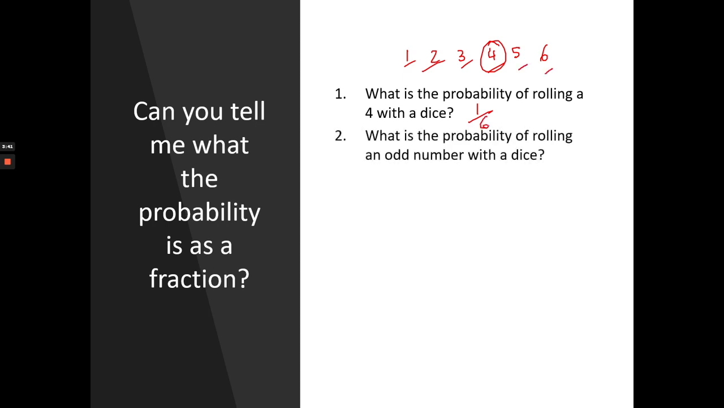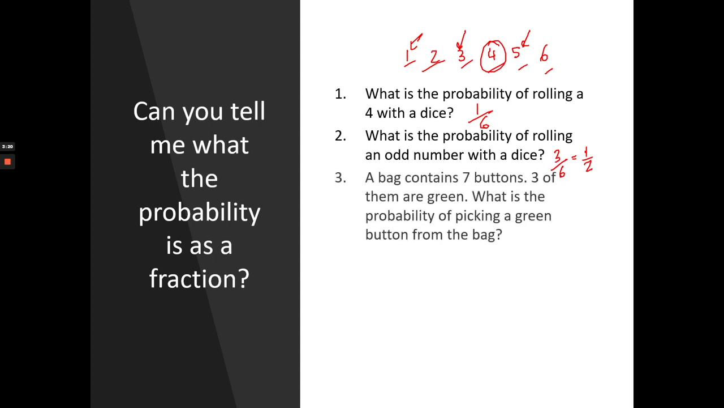What is the probability of rolling an odd number with the dice? Again, with the dice we can see there are 1, 2, 3 odd numbers out of total possible outcomes 6. I think we can simplify it by the table of 3. So 3 times 1 is 3, 3 times 2 is 6. It's 50% or 1 over 2 or half.